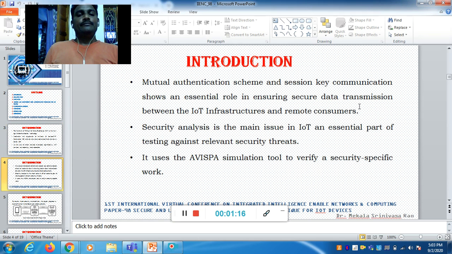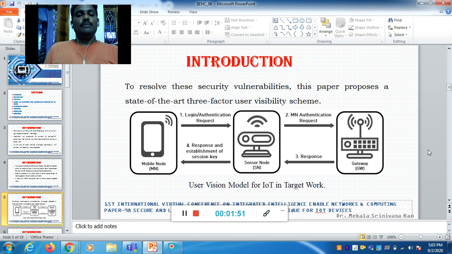The devices can exchange data between two devices. Here, the mutual authentication scheme and session key communication are very crucial for exchanging data between two devices. Security analysis is the main issue in IoT, an essential part of testing against relevant security threats. We can use a simulation tool like AVISPA to verify the security-specific work. We can propose a model for IoT in the target work.